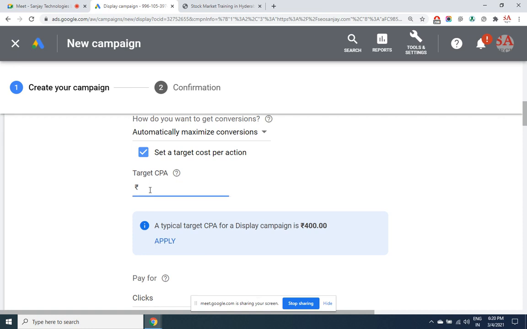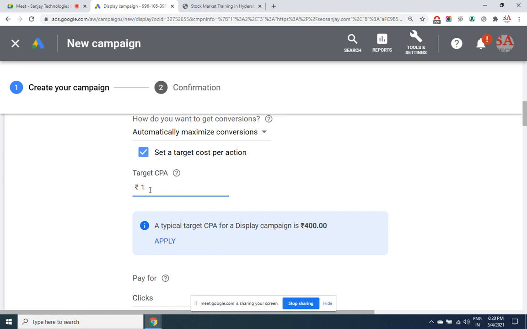So if my target is to get an admission, for what price do I want that admission? I may say only 10 rupees. I'll tell Google that only for 10 rupees you have to achieve my target. Even for 1 rupee he'll accept it, but you need to understand the logic here, which I already told you.